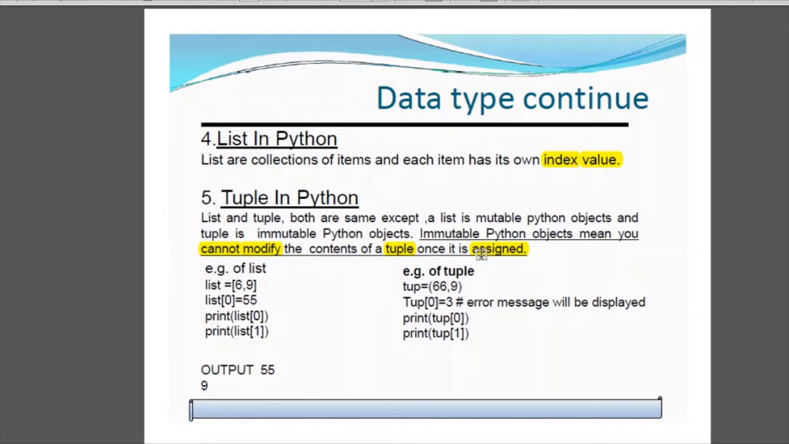Immutable means you cannot change or delete its contents later, you cannot modify it. For example, list is 6, 9, and at list 0 there is a list which contains values 6 and 9, and then at list 0 you are overwriting. Already 6 is present in that list in the 0th position, but you are writing 55 in that place, so it will overwrite 6 and give you the output as 55. But if you try to do this in tuple, tuple will generate an error as you cannot modify the tuple.